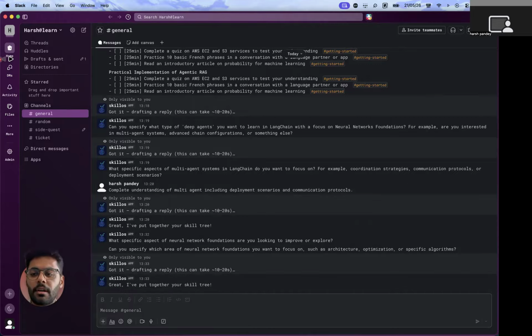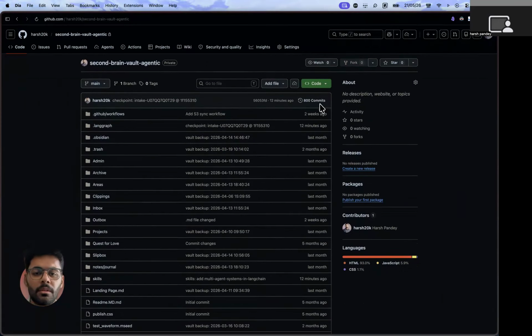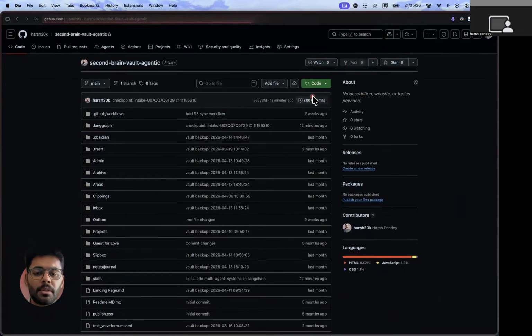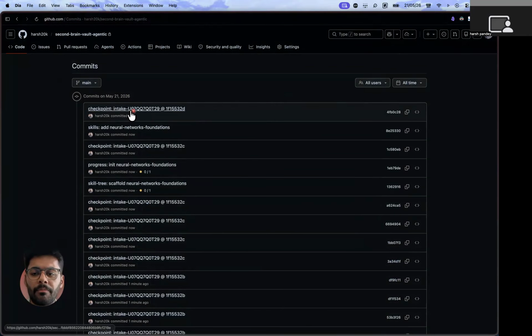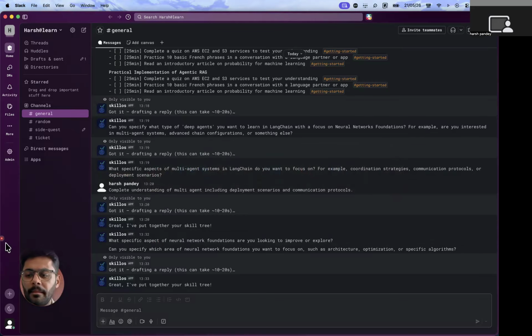If we check our GitHub repository, now there must be a commit. Okay, the agent created this git commit and named it add neural networks foundation, and actually added those files when the skill was created, with the difficulty level the user requested. So yeah, that's it.